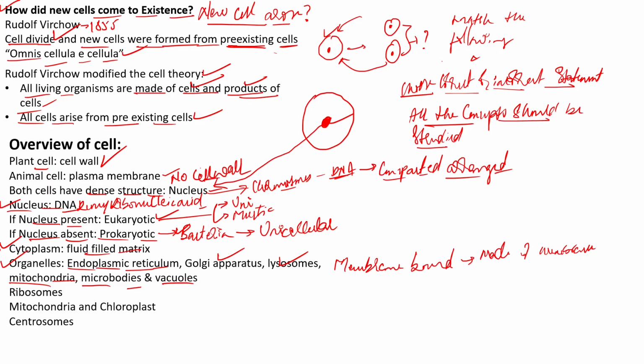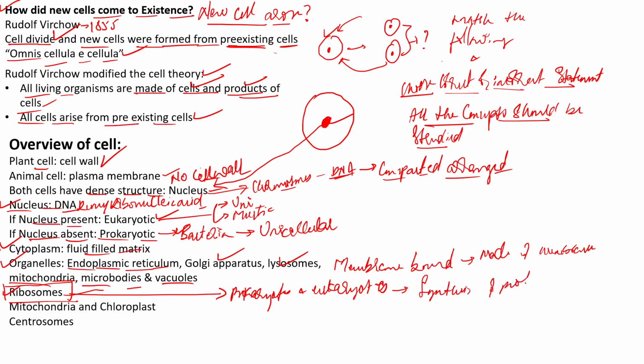You also find a common structure between the prokaryotes and also the eukaryotes. This structure we are speaking of is mainly the ribosomes. Both prokaryotes and eukaryotes have them, and the function is the same. The main function of the ribosome is the synthesis of proteins. Formation or synthesis of proteins is mainly done by the ribosomes.